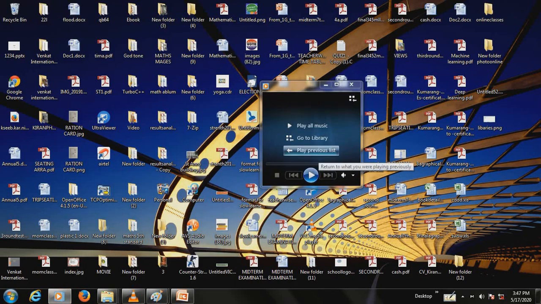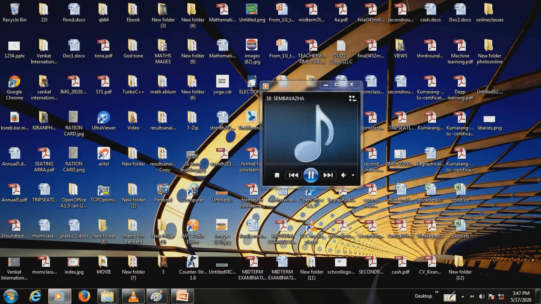Windows Media Player supports AAC, Advanced Audio Coding. We have AAC, called Advanced Audio Coding. So this is about your Windows Media Player.